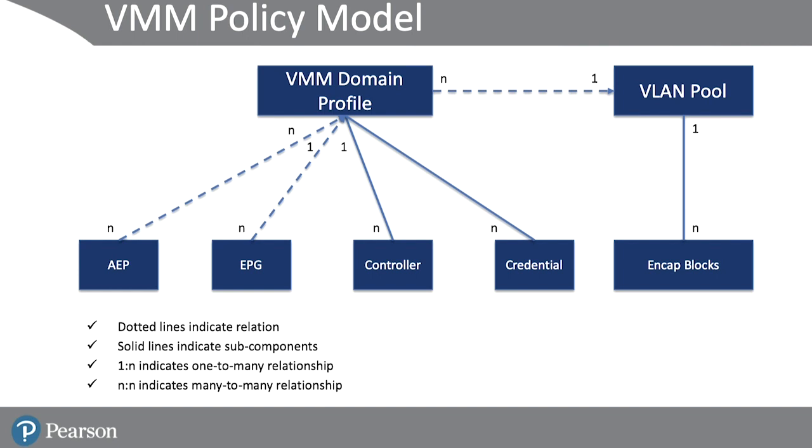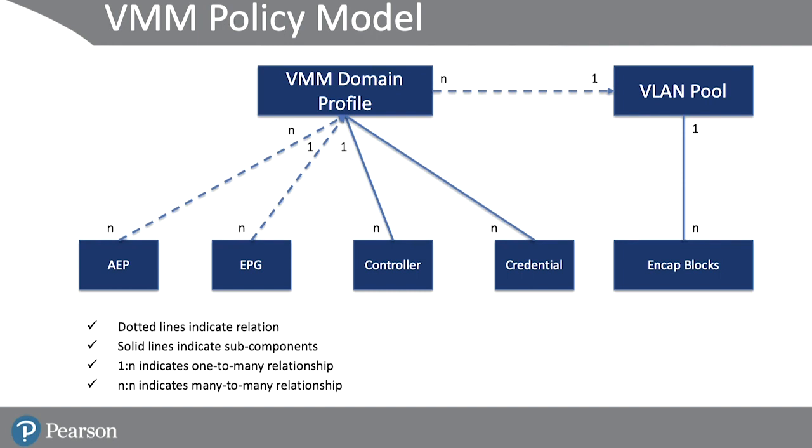You can then perform AEP association, or attachable entity profile association, with the VMM domain profile. The AEP association associates a VMM domain with the physical network infrastructure. An AEP is a network interface template that enables deploying VM controller policies on a large set of leaf switch ports. An AEP specifies which switches and ports are available and how they are configured. And finally, the VMM domain profile can also perform the VLAN pool association. A VLAN pool specifies the VLAN IDs or the ranges for the VLAN encapsulation that the VM domain can consume.